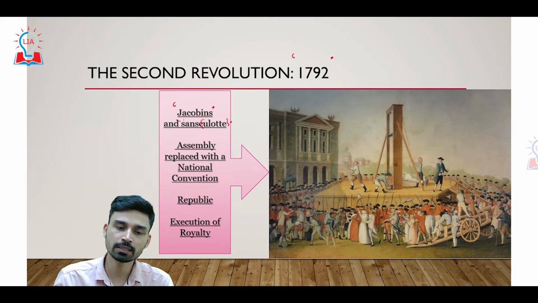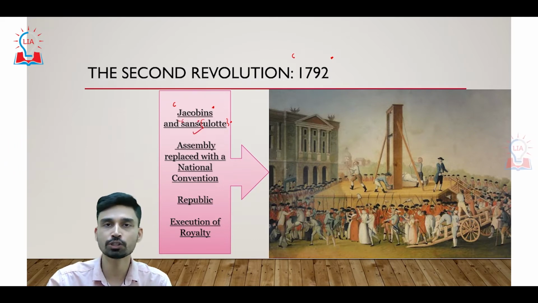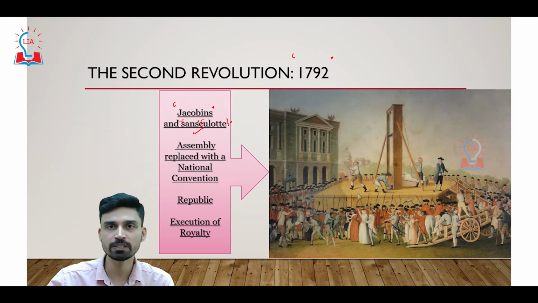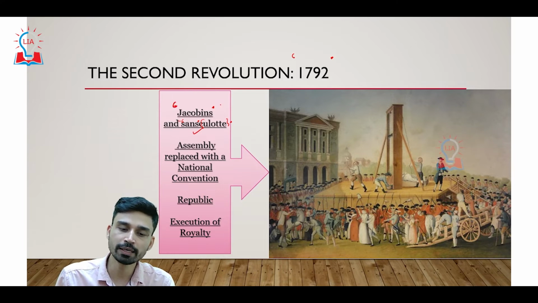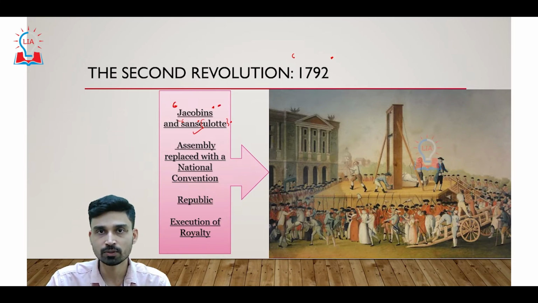And people who were poor could not afford such expensive clothes, and that is why they were called sans-culottes. Sans means without, so without fine clothes. So these two categories of people, Jacobins and sans-culottes, again brought a second wave of revolution.